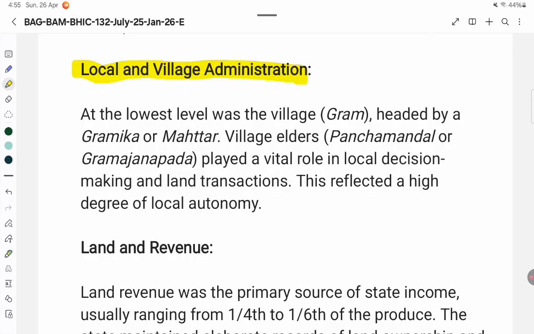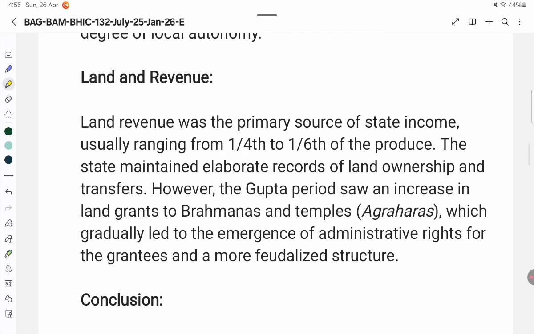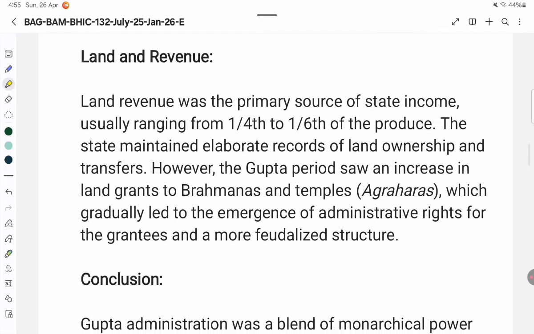Land revenue was the primary source of state income, usually ranging from 1/4 to 1/6 of the produce. The state maintained elaborate records of land ownership and transfers. However, the Gupta period saw an increase in land grants to Brahmins and temples, Agraharas, which gradually led to the emergence of administrative rights for the grantees and a more feudalist structure.